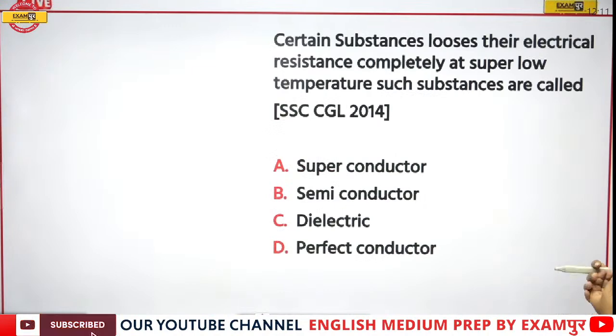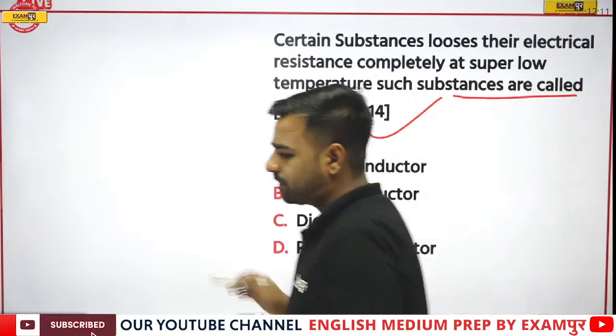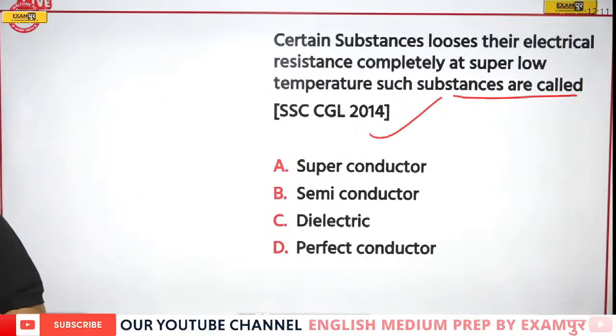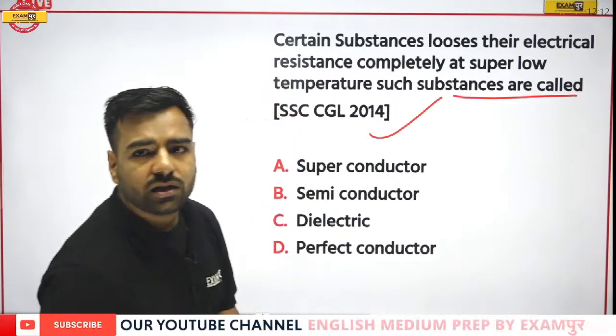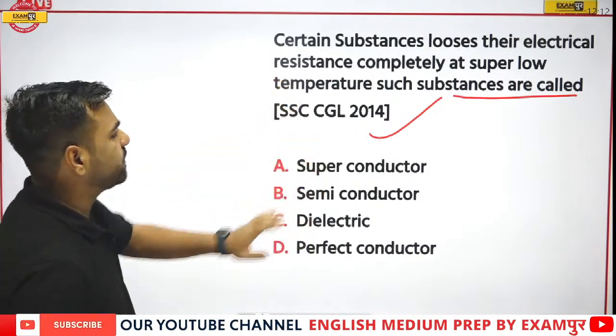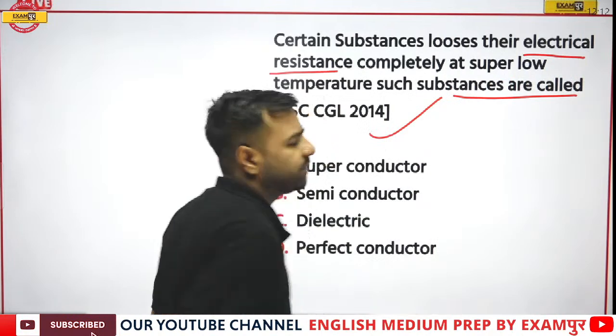Next, certain substances lose their electrical resistance completely at super low temperature. Such substances are called what? Now this is from CGL 2014. Waiting for the answer. Certain substances lose their electrical resistance completely at super low temperature. Such substances are what? Now before going to the options, just have a look. Electrical resistance, this means what?